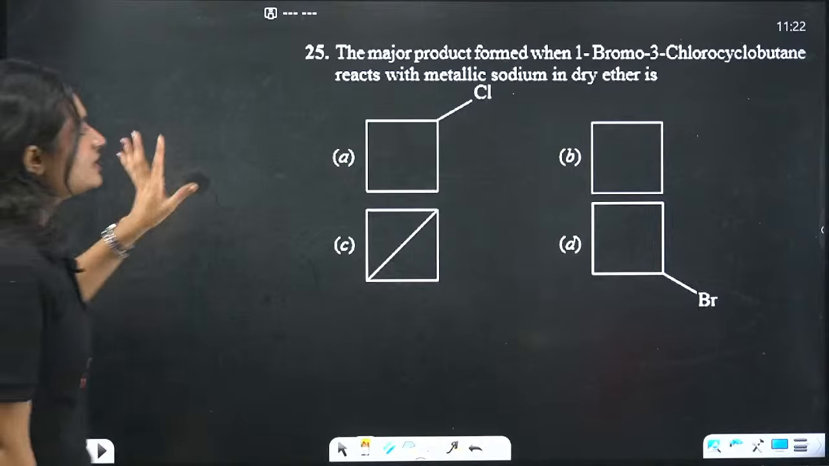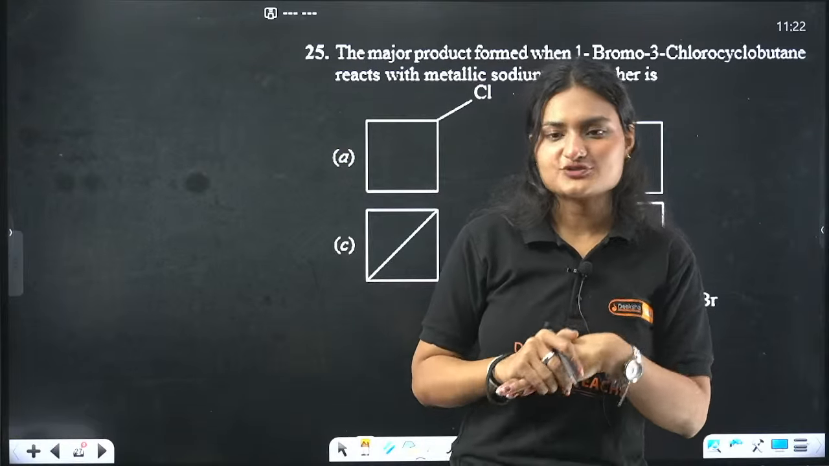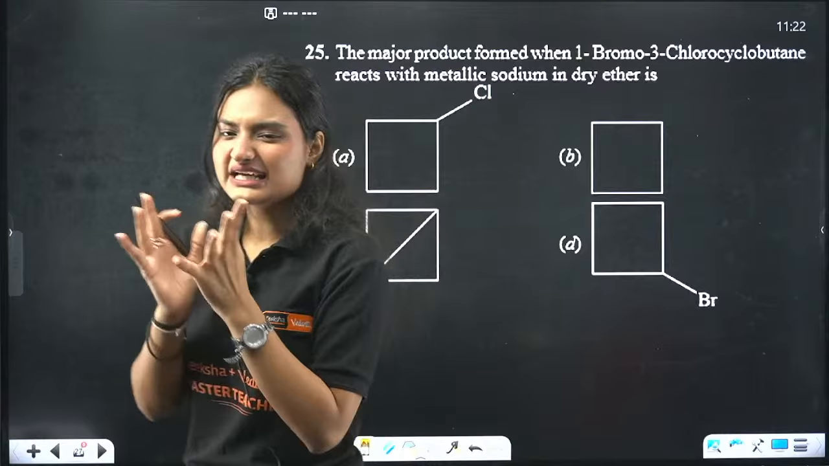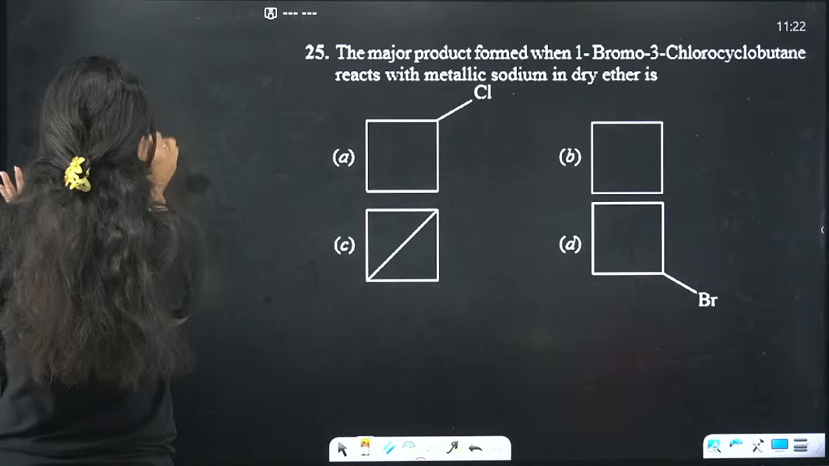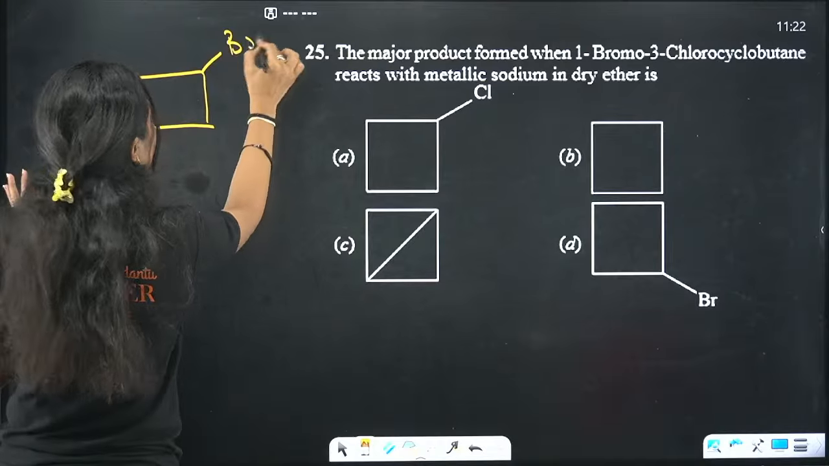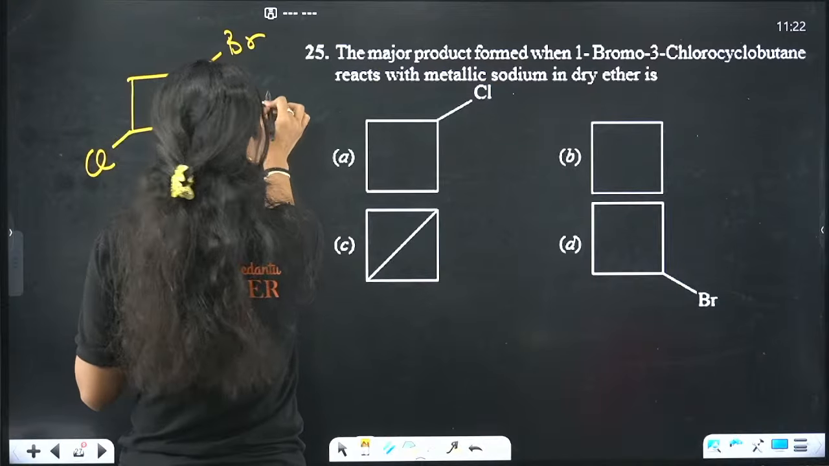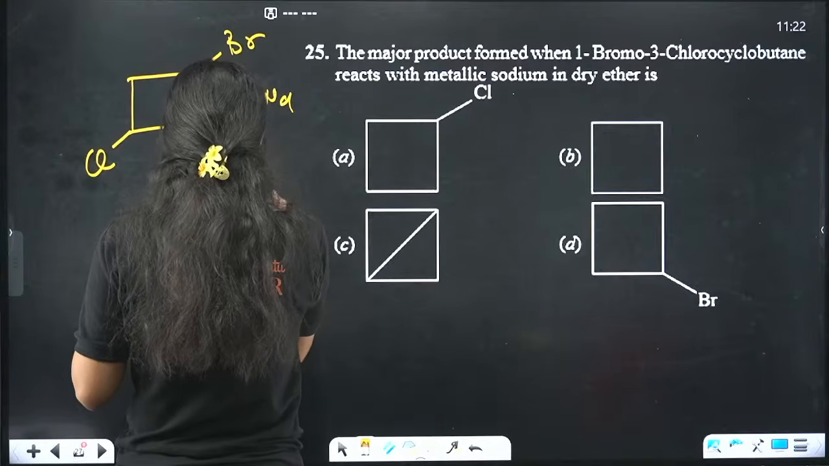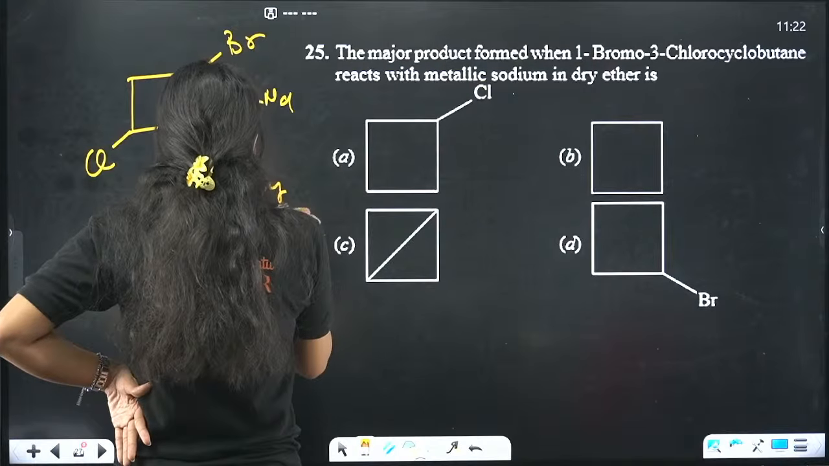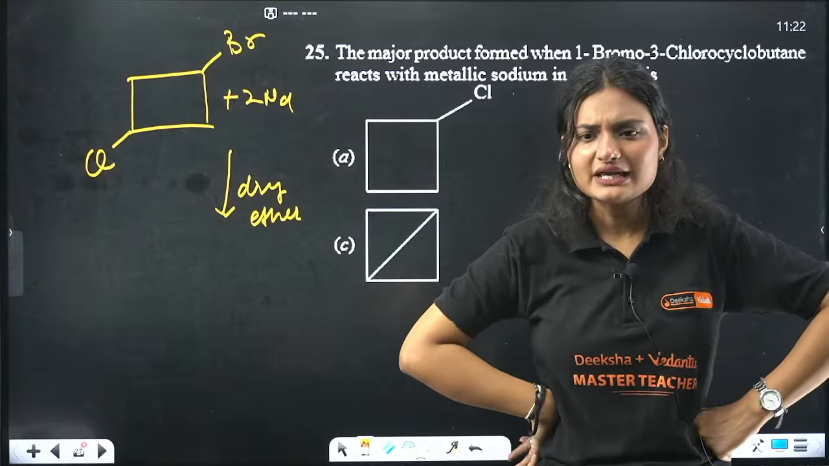Next question. The major product formed when 1-bromo-3-chlorocyclobutane reacts with metallic sodium. So it's a very interesting reaction. You can kind of guess the product. This is the compound, 1-bromo-3-chlorocyclobutane. If it reacts with sodium metal in dry ether, what happens? What is the reaction happening? What do you think will happen?